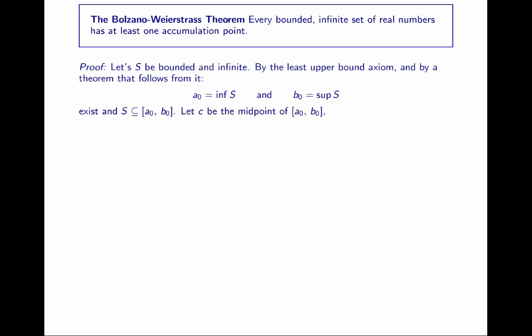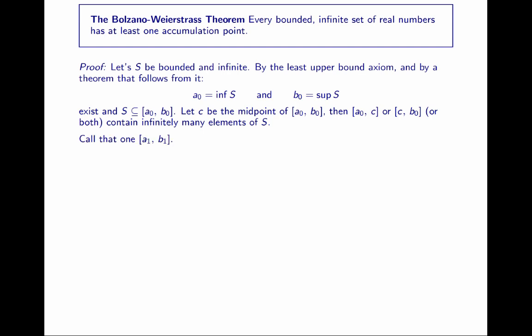Now let C be the midpoint of this interval that contains my set. Again, we're going to take that interval and cut it in half, just like we saw in the illustration. And as we saw in the illustration, either the interval A0 to C or C to B0 contains infinitely many elements of S. At least one of them does, because S has infinitely many values.